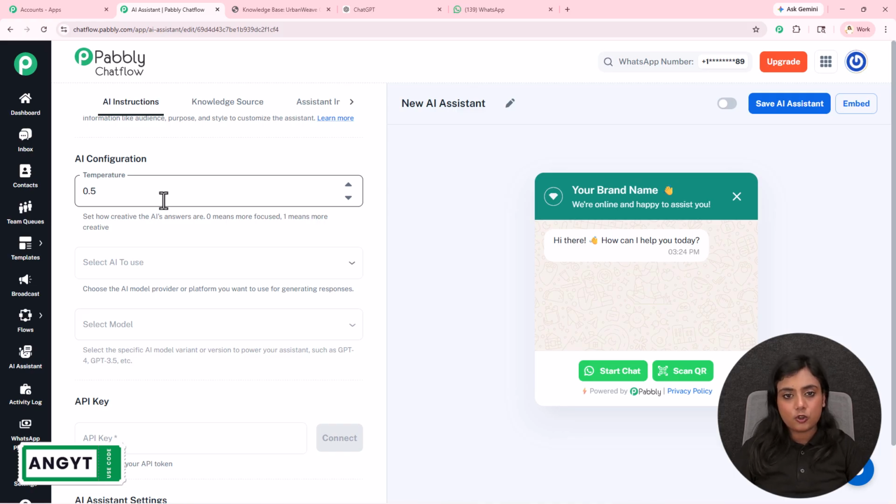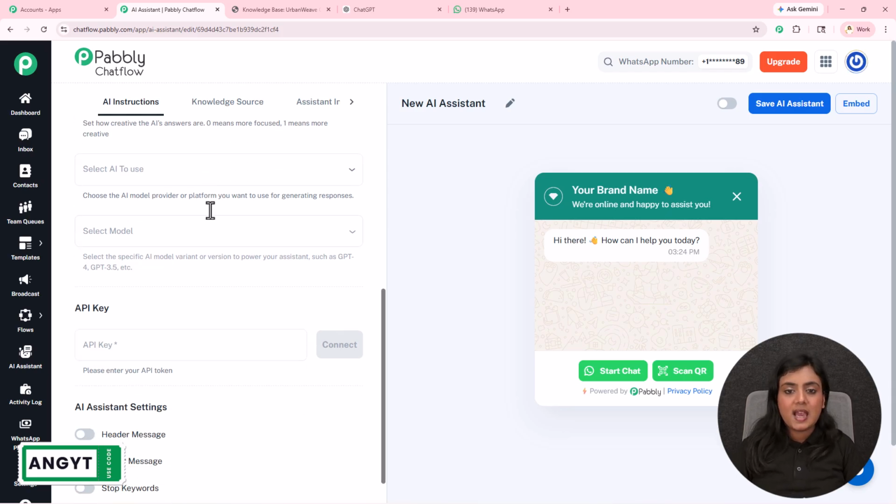Temperature is a range between 0 and 1, with 0 being very focused replies and 1 being creative replies from the assistant towards our customers, leads or clients. Now I want focused as well as creative replies from this assistant towards all the queries. That is why for the temperature I will set it as 0.5.